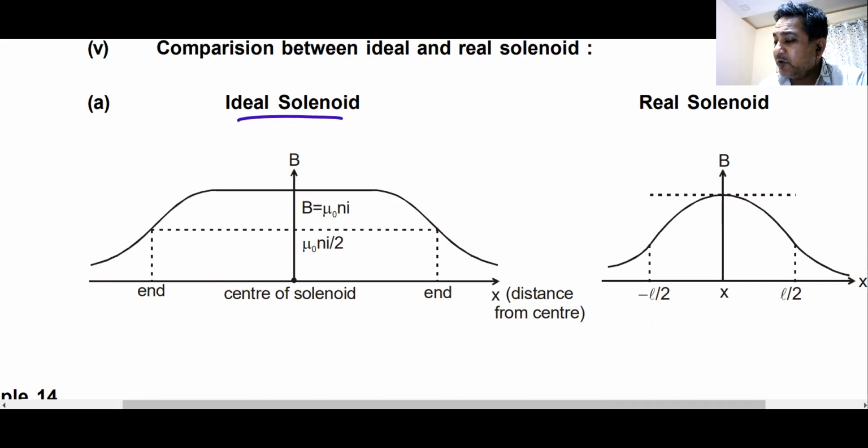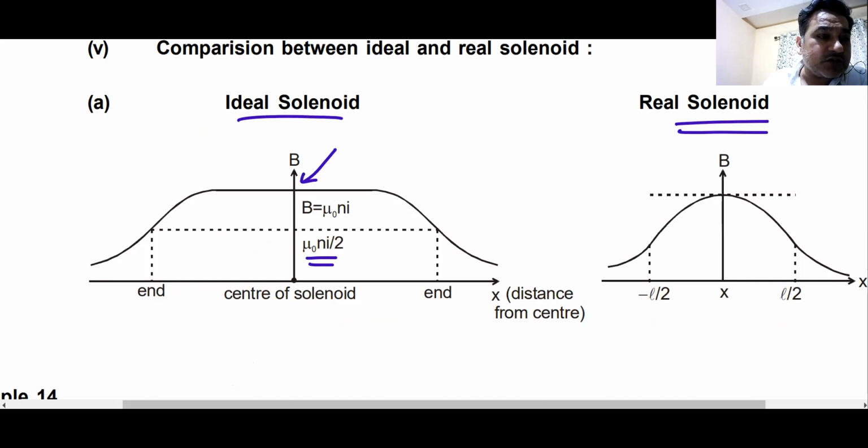Just see the comparison between an ideal and a real solenoid. This is an ideal solenoid. At the center, the field is mu naught n I. At the end, the field is mu naught n I by 2. But this is how the field of a real solenoid looks like. Am I clear?